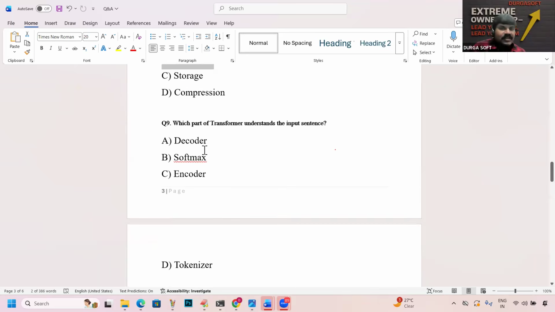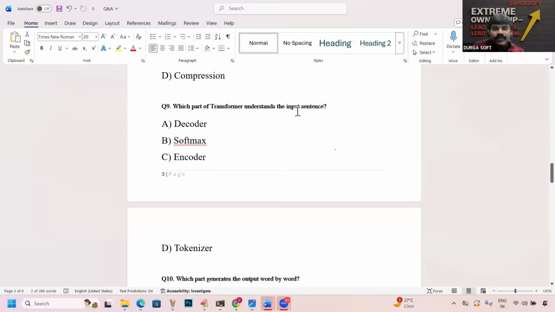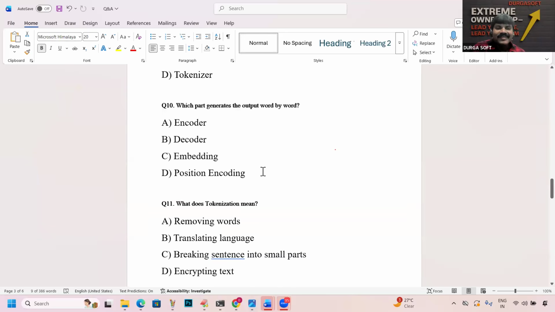Remember carefully, right? Next, which part of the transformer understands the input sequence? Decoder, softmax, encoder, tokenizer. Which one? C, encoder. Wonderful.